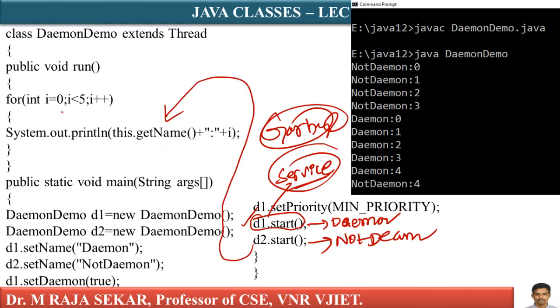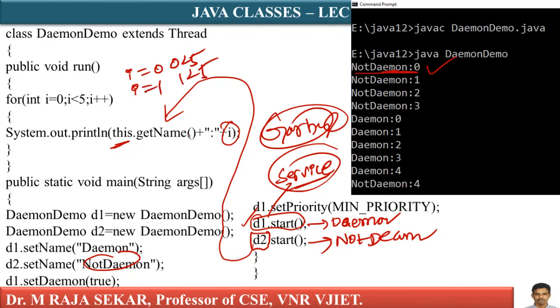d2.start. i equals 0. 0 less than 5, correct. I will enter inside. This means current object. Now, which one is current object? d2. What is d2's name? this.getName. d2's name is not daemon. I am getting not daemon. i equals 0, not daemon 0. i plus plus, now i becomes 1.